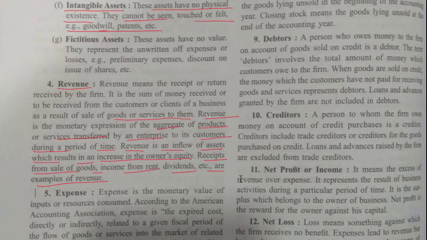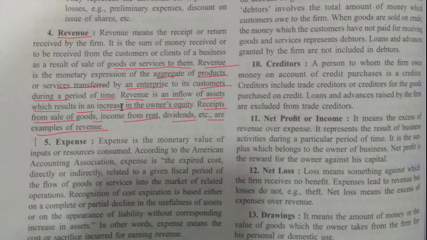Now expenses. So expenses is just the reverse of revenue. Expenses is the monetary value of the inputs or resources consumed. So whatever resources we have consumed, the monetary value for that is called expense. According to the American Accounting Association, expense is the expired cost, directly or indirectly, related to a given physical period of the flow of goods or services into the market of related operations.